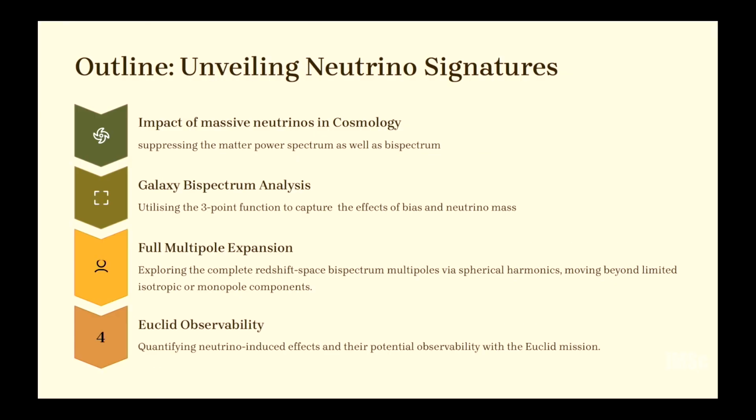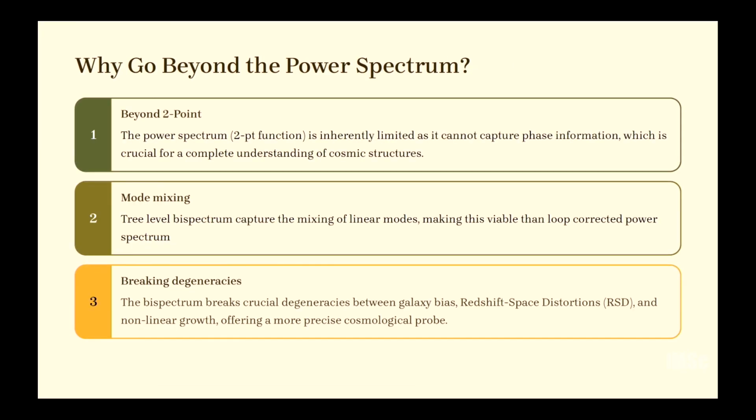So here is a brief outline of my talk. First I will discuss the impact of massive neutrino in the power spectrum as well as the bispectrum, basically in matter power spectrum. Then I will discuss the galaxy bispectrum multipoles, the effects of neutrino mass and galaxy bias in the galaxy bispectrum multipoles, and analyze them in a spherical harmonics basis, and try to explain whether Euclid can detect this neutrino signature in these multipoles.